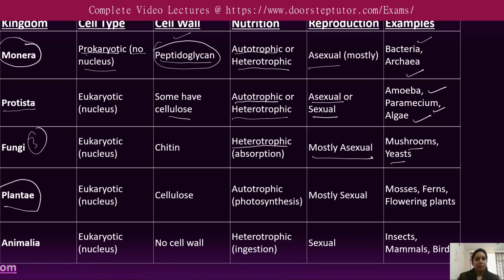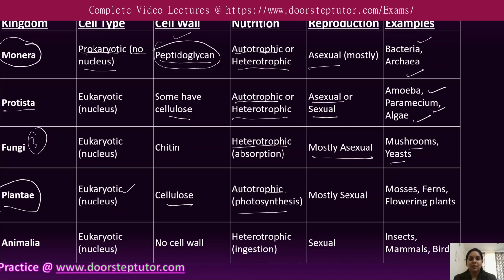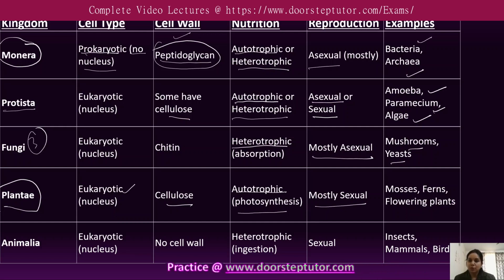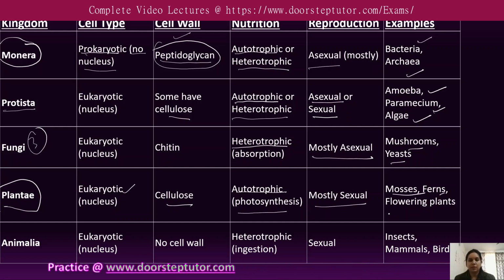Next is Plantae. Plantae basically includes plants only, which are eukaryotic because they have a nucleus in them. They have a cell wall, which is made up of cellulose, and the mode of nutrition is always autotrophic, that is photosynthesis, because only plants are responsible for the photosynthesis process. That is why they are self-feeding or self-producing food. These are the plant kingdom. The reproduction basically includes sexual reproduction. For example, mosses, ferns, and flowering plants are all included in the plant kingdom.